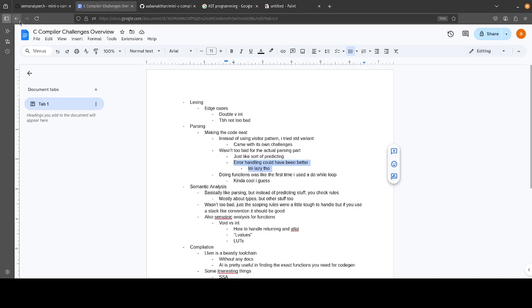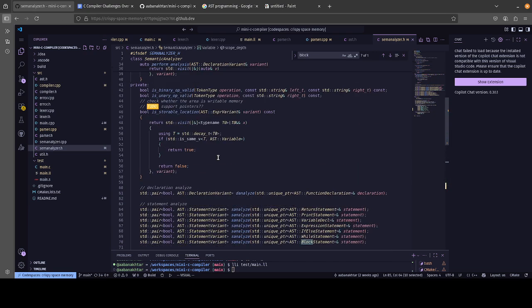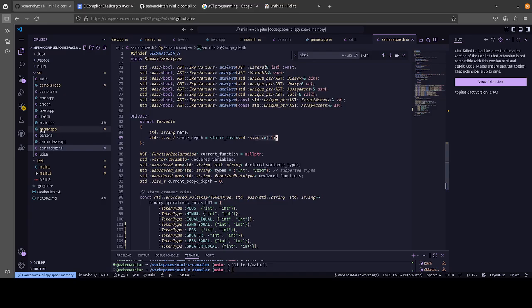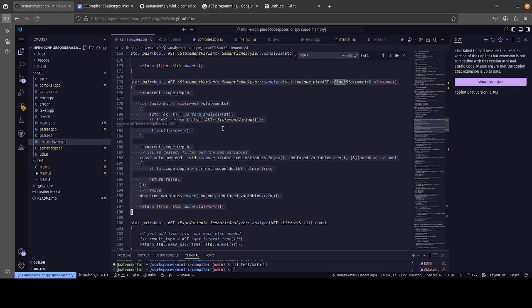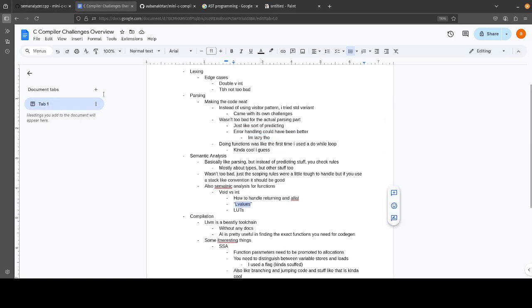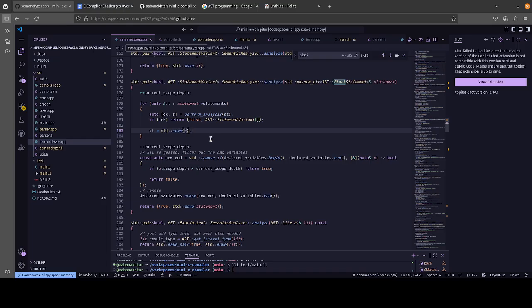Oh yeah, also L values were interesting, and the way that I handled variables. L values are important because when you're assigning, the actual parser itself doesn't know that it's an L value, but it can still create an expression on the left-hand side for that L value.